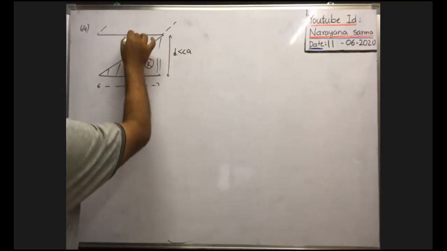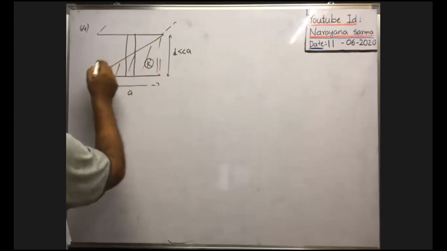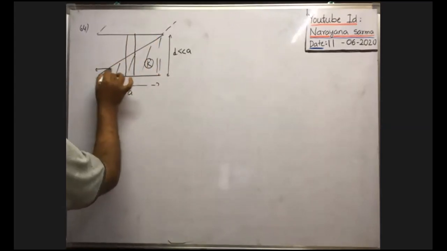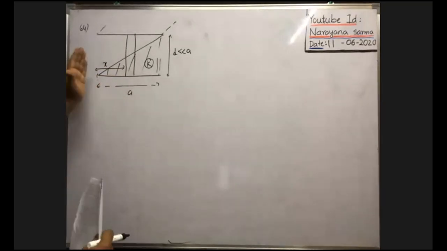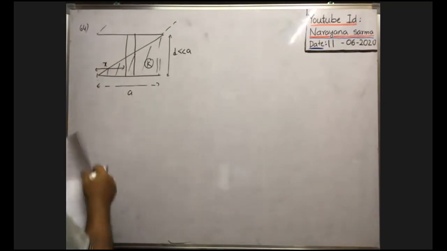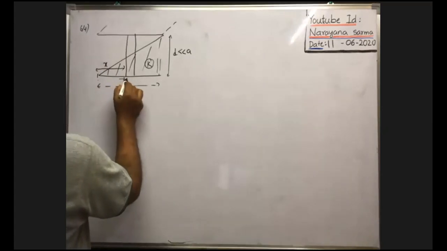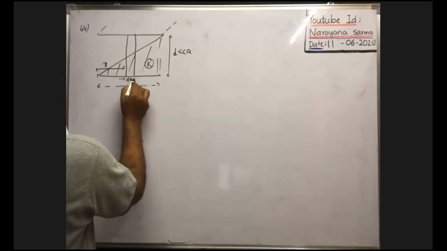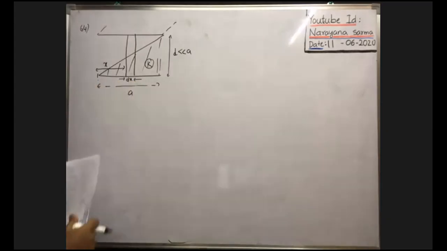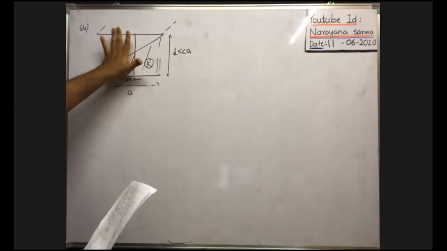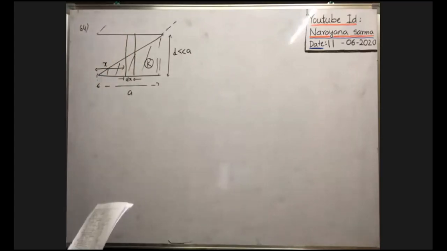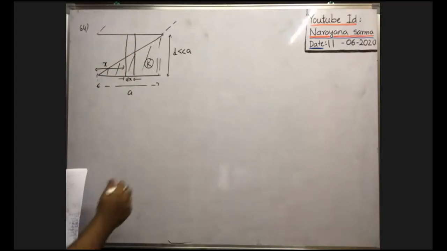You consider a small element at a distance x from the first end, the left end of the plate. At a distance small x, you imagine a small elemental capacitor having thickness dx. So just observe this part, this element only. What is its capacitance, we have to find.